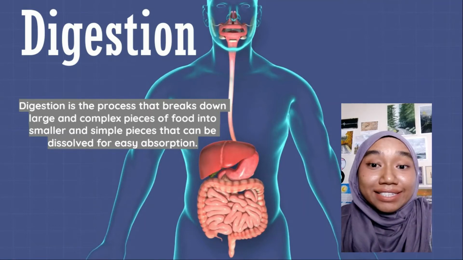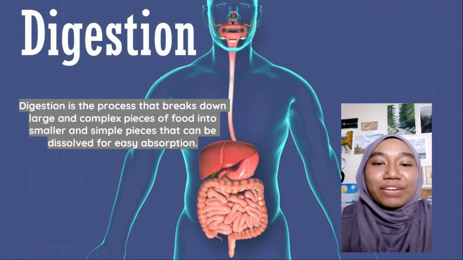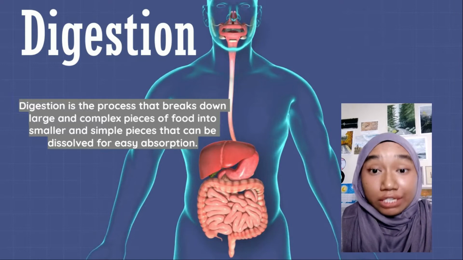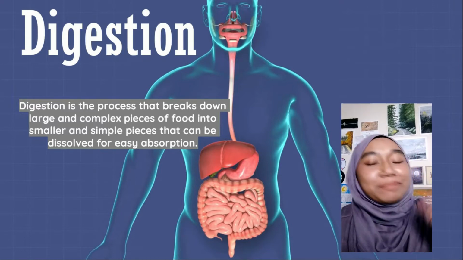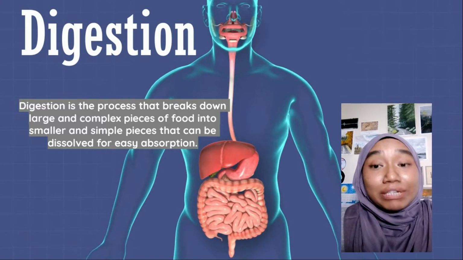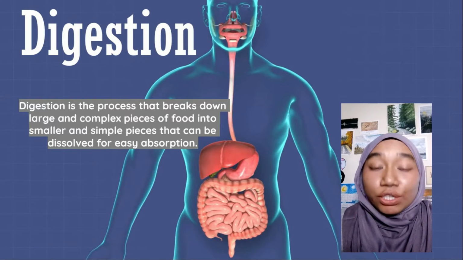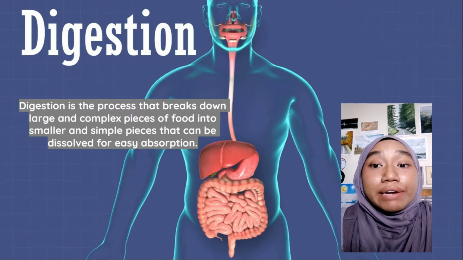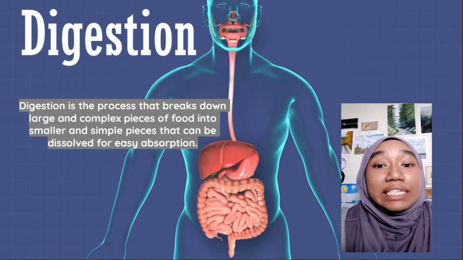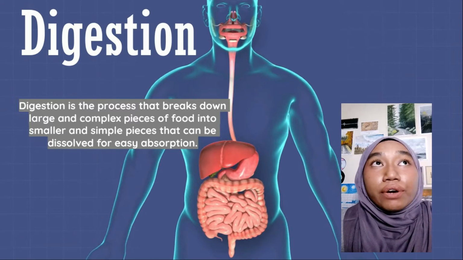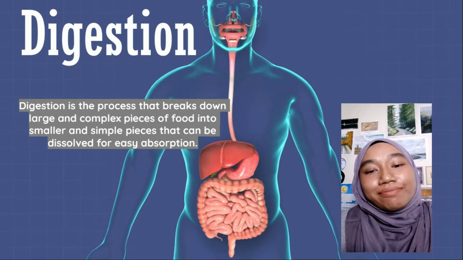What does digestion mean? Digestion is the process that breaks down the large, complex pieces of food into smaller and simpler pieces that can be dissolved easily for absorption.